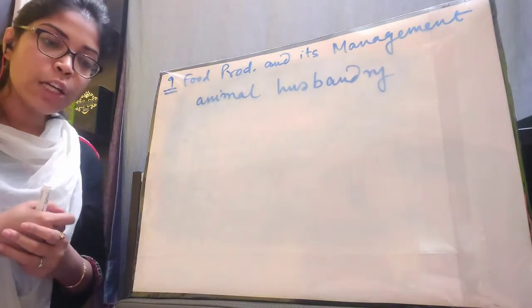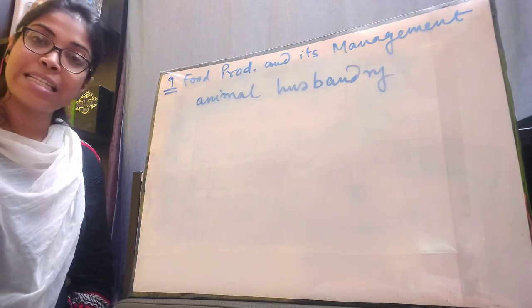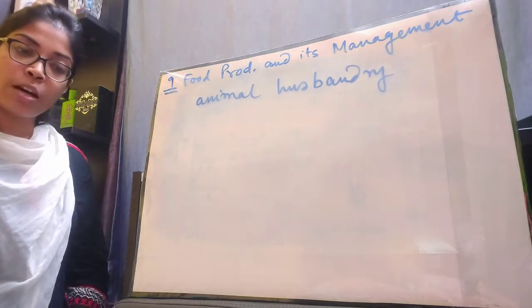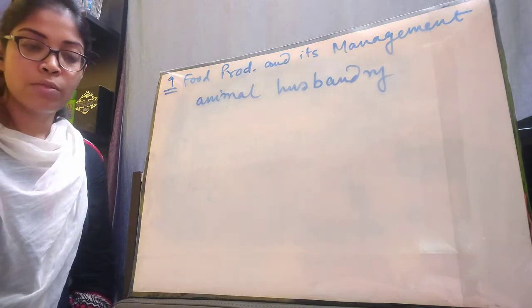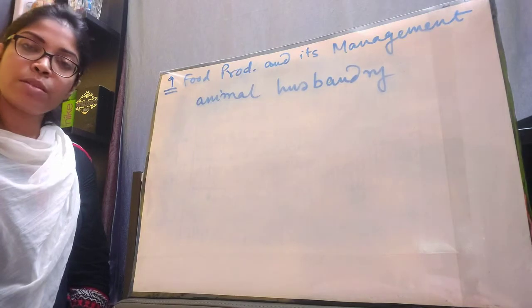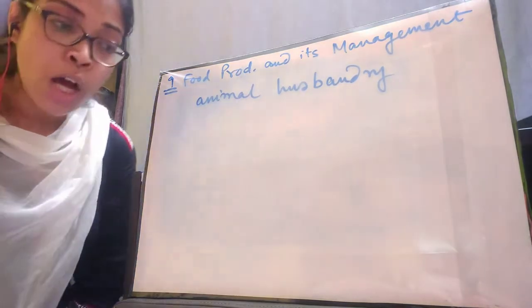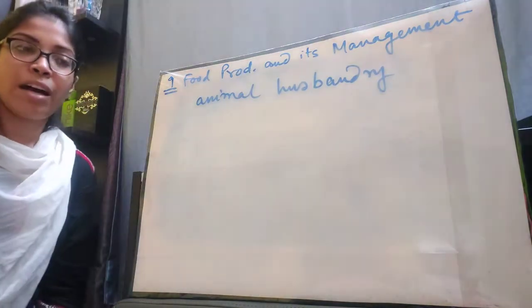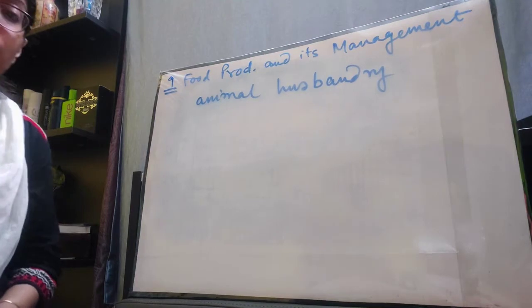Early human beings took to growing plants for food around 10,000 BCE. This led to the beginning of agriculture. People got to know that via agriculture they can gather food for themselves.